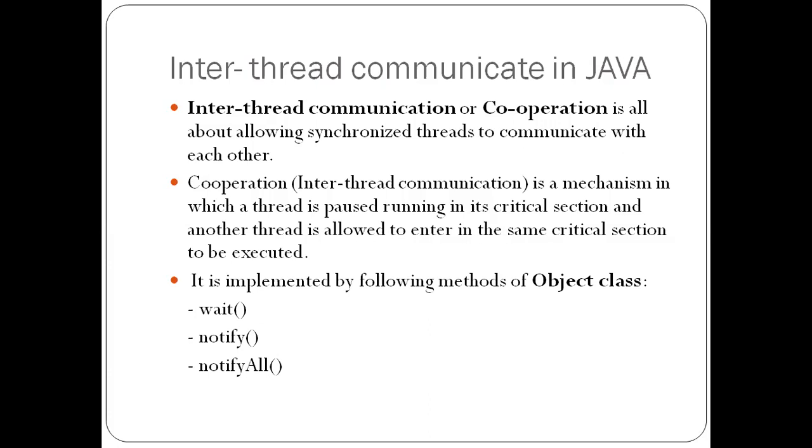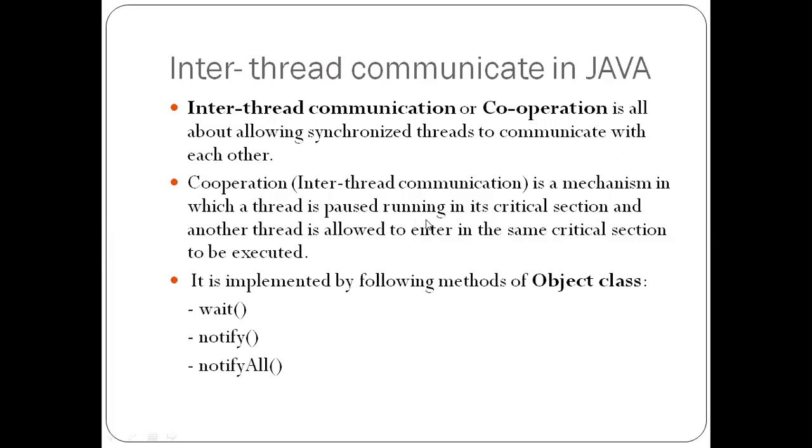Please do remember this: we need communication between two threads and a synchronized resource if and only if the resource is shared, a common resource.